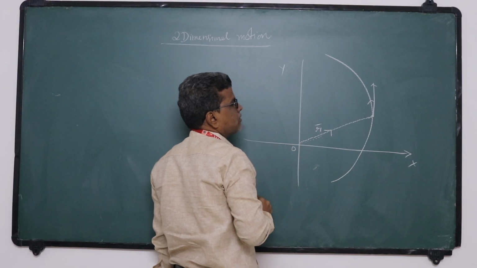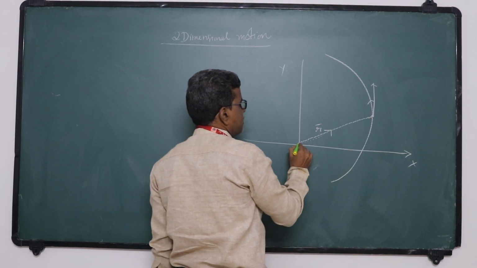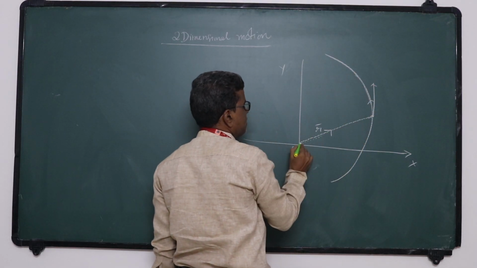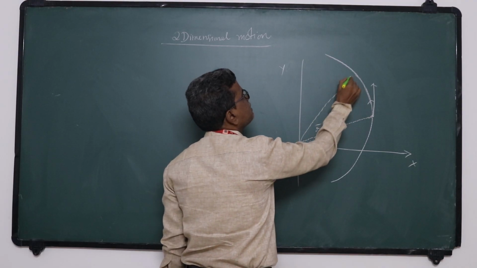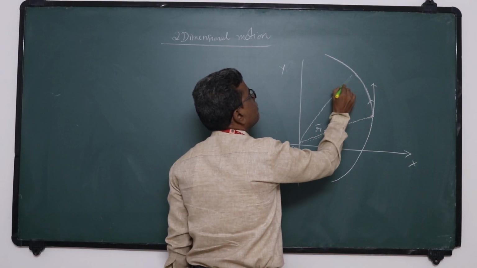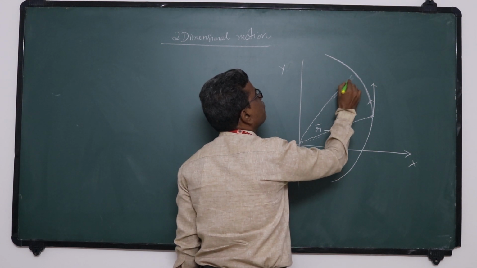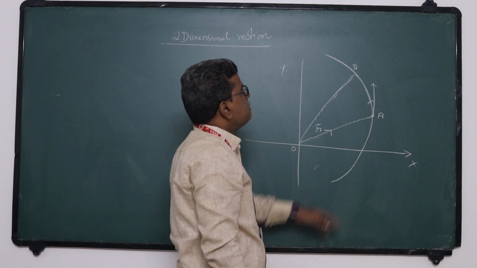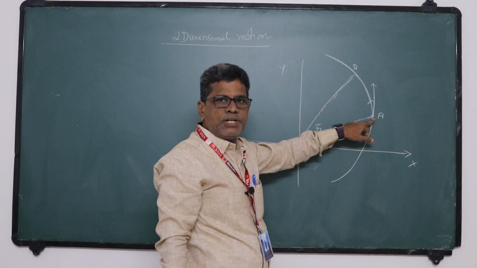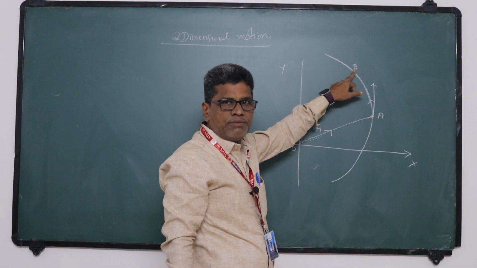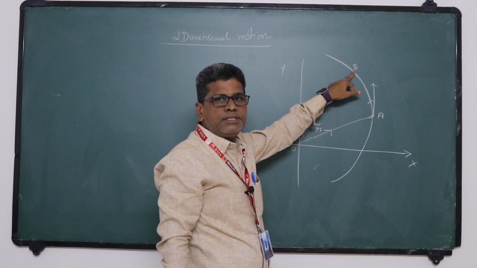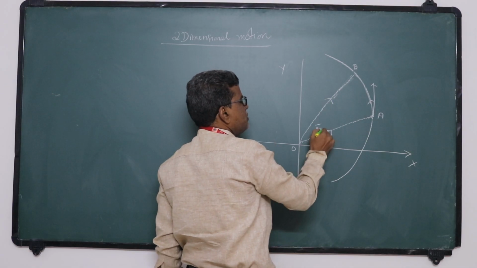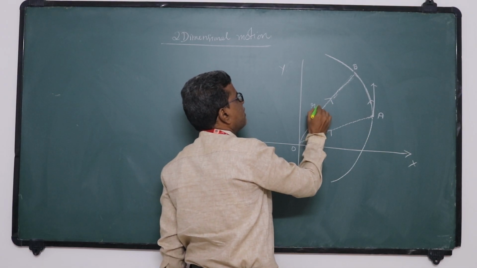Okay. Origin, O. After t seconds, the position of the car changes with respect to time. This is the path taken by this curve. So after t seconds, the position vector of the car will be like this. Let B be the position of the car after t seconds. So I assumed that A is the position of the car at a particular instant of time, and B is the position of the car after t seconds. So this is the path taken by the car. This is the initial position vector. This is the final position vector.